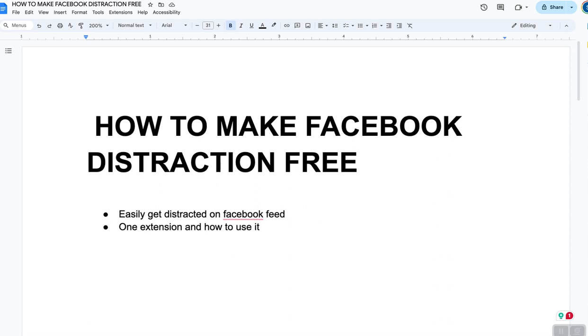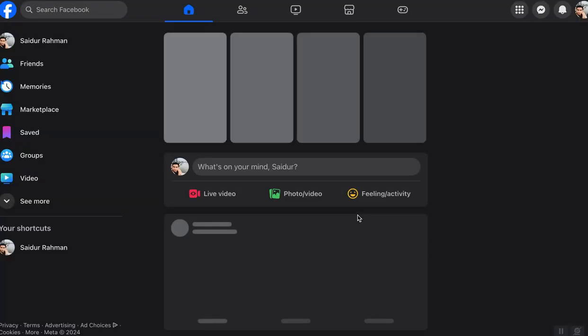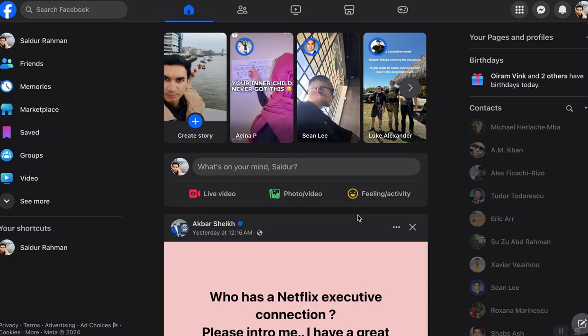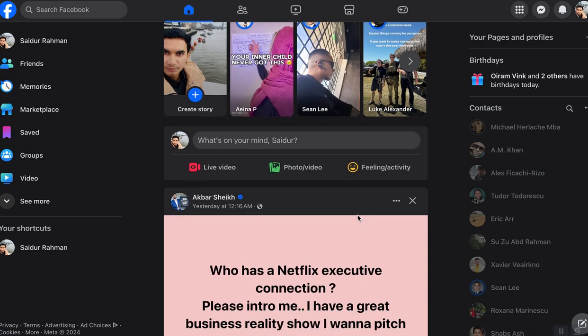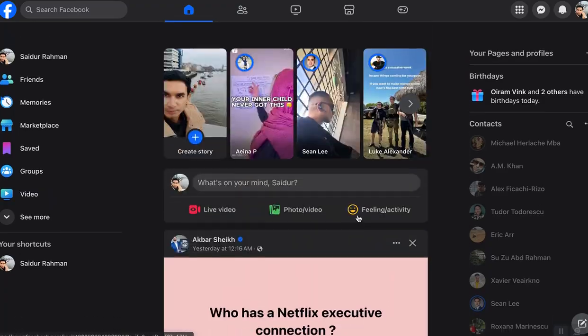So I'm just going to show you one simple extension that's going to hide or eliminate the news feed. So let's, for example, go on Facebook, and let's say you need to go to Facebook to promote your business, and you see all the posts from different people and then you get distracted.